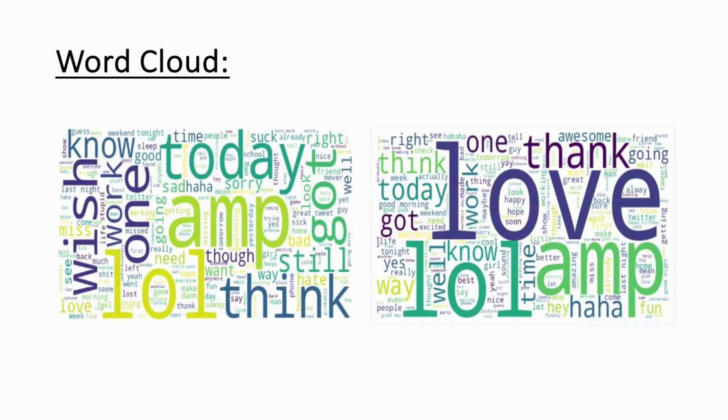So for the data on which my models are trained, I have created a word cloud, which is a data visualization technique used for representing the text data in which the size of each word indicates its frequency or importance. Significant textual data points can be highlighted by using the word cloud. So here you can see two images. The image on the left is showing the positive words that are used in the tweets, and the right image shows the negative words, that is the hate speech words that are used in the Twitter tweets.